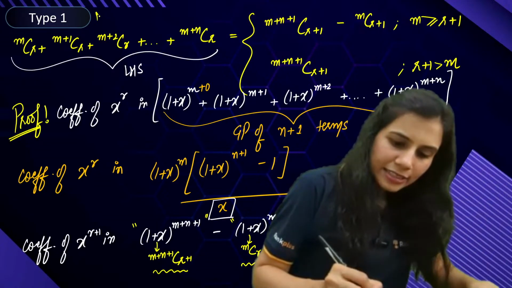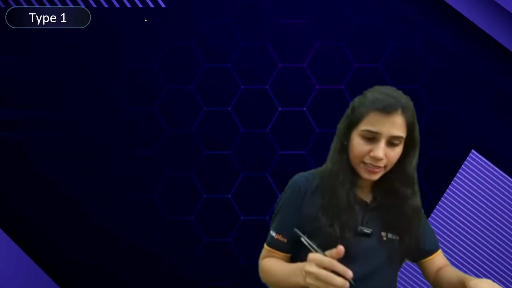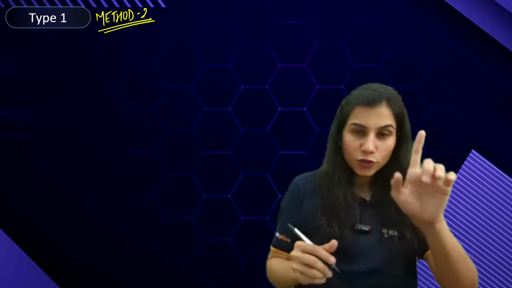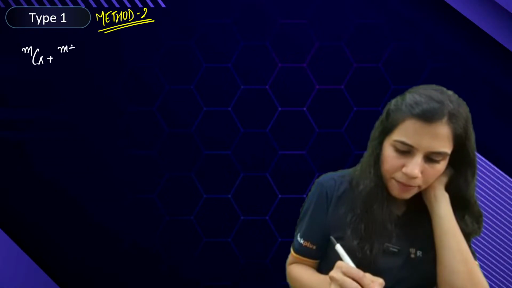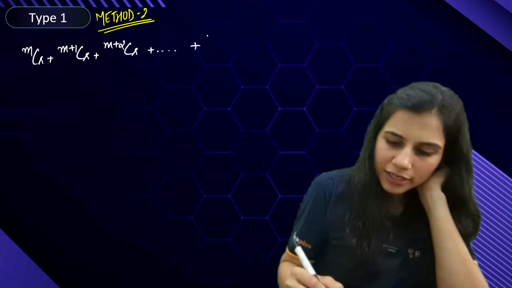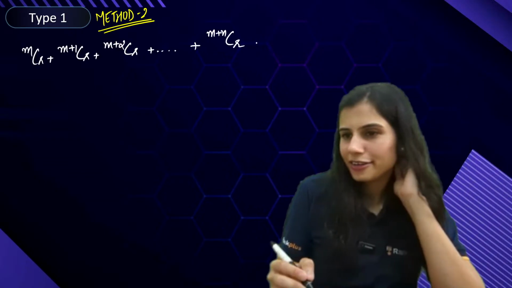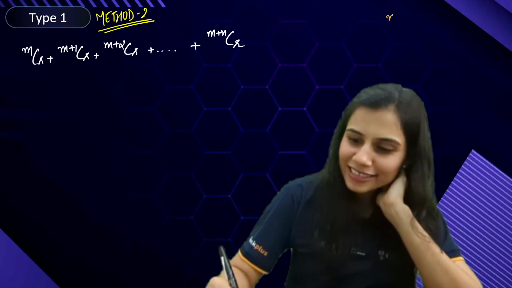Everybody? Now there's another way to prove the same result. So this was your method 1. This is very interesting. I'll quickly share with you method 2 as well. It's very nice, and I feel many students use method 2 to prove the same result. So listen to me carefully. I think you will understand it in an easier way. This is mCr plus (m+1)Cr plus (m+2)Cr plus and so on (m+n)Cr.